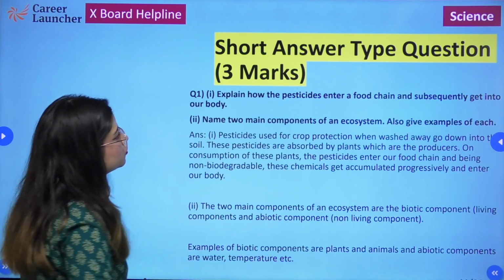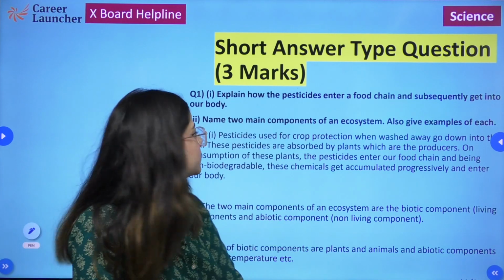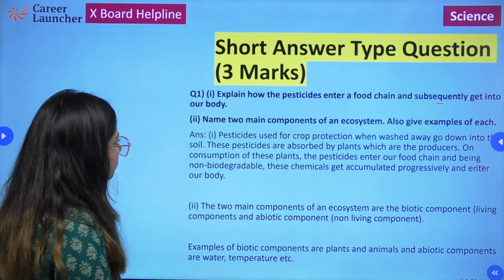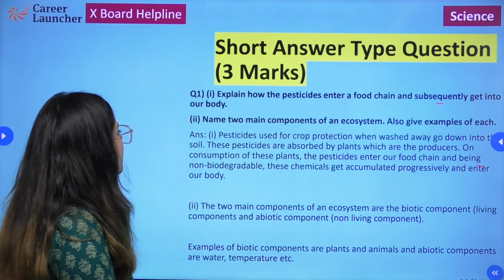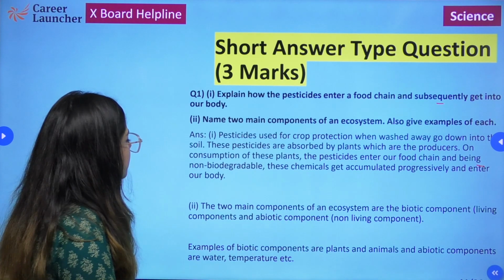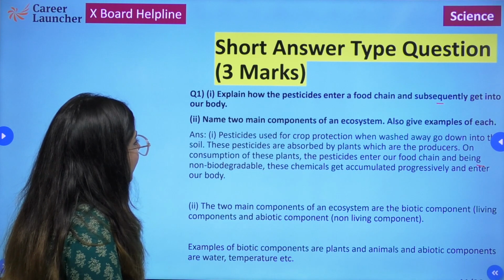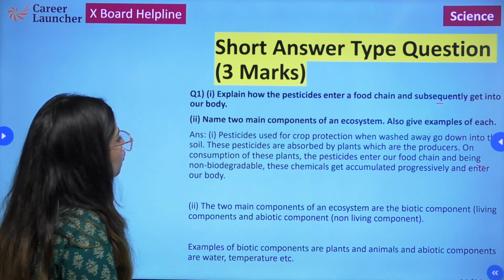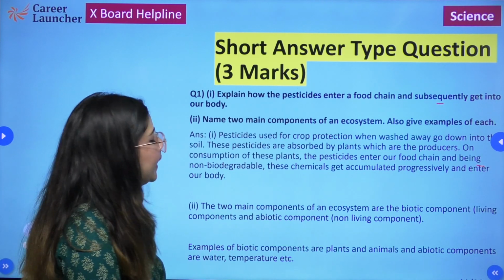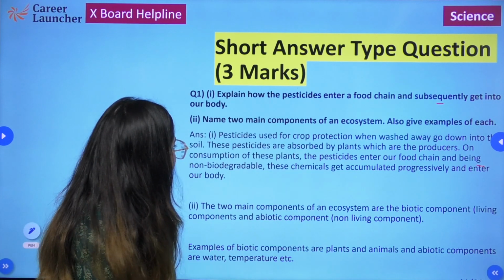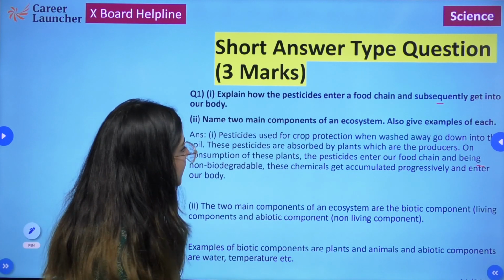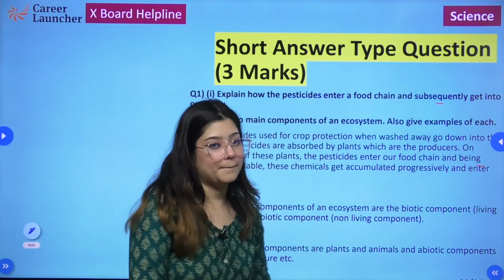Moving on to 3-marker questions now. The first question, so basically it has 2 parts. So let's go through each of the parts. The first part says, explain how pesticides enter a food chain and subsequently get into our body. And secondly, name 2 components of an ecosystem, also give examples of each.